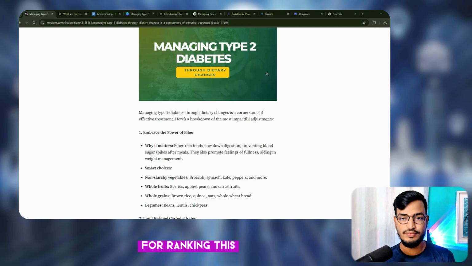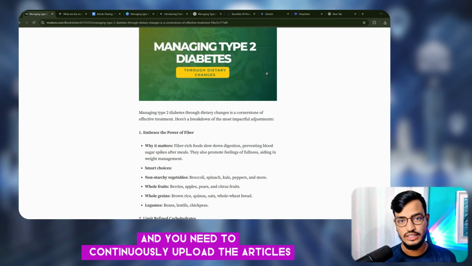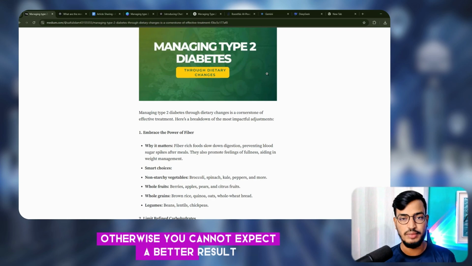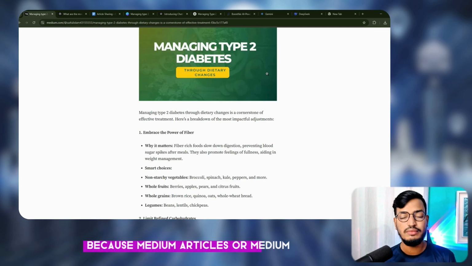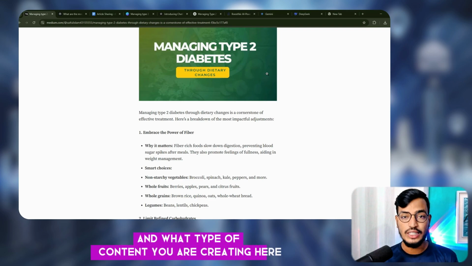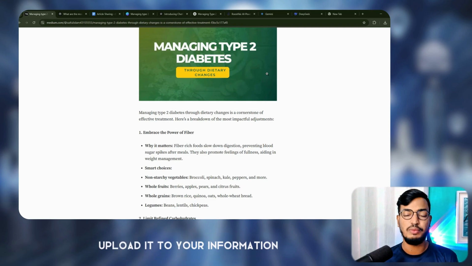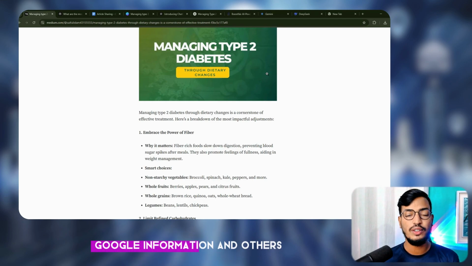Okay, so how can you rank this? For ranking this, you need to wait a minimum of 2 to 3 months, and you need to continuously upload articles. When you have uploaded 30 plus articles, then you can expect a better result. Otherwise, you cannot expect a better result without publishing 30 to 35 articles, because the Medium algorithm needs to understand what type of content you are creating here. So after getting the information from you, the algorithm will automatically upload your information to various types of sites like Google and others.